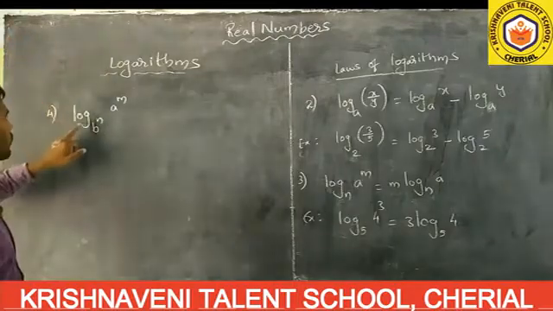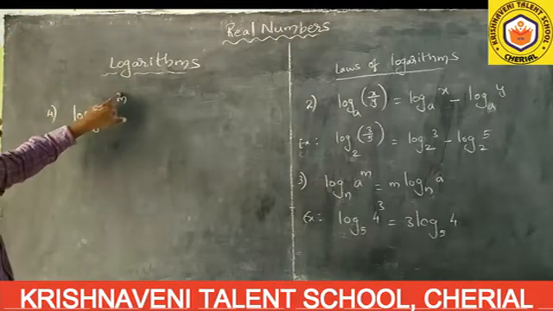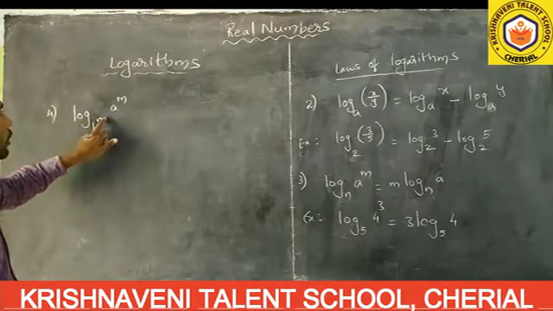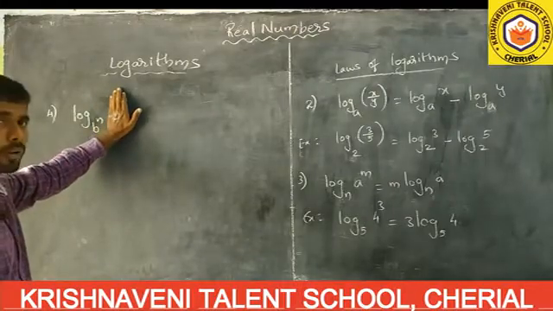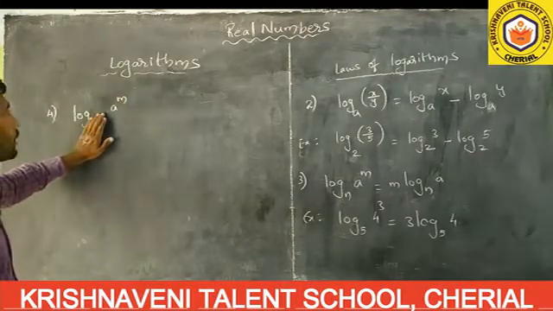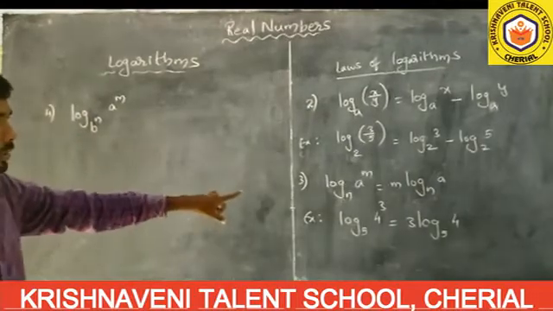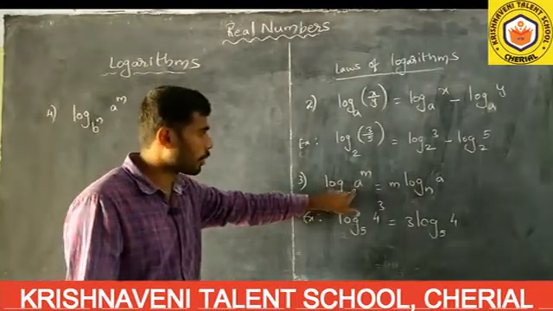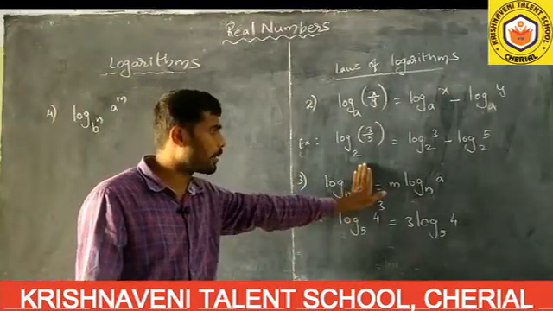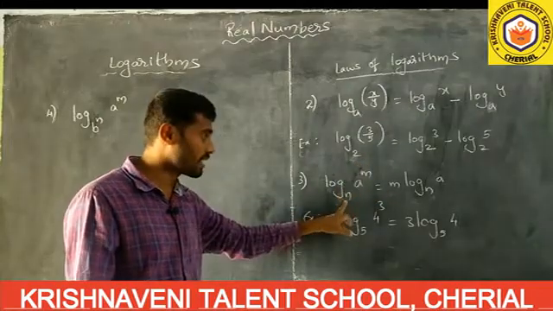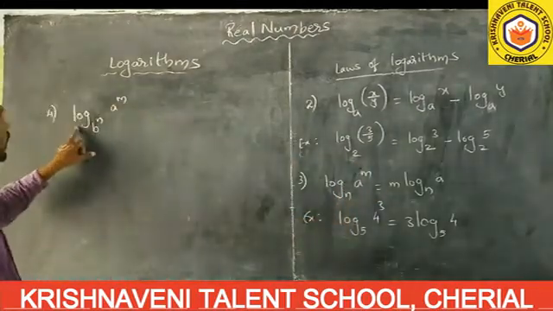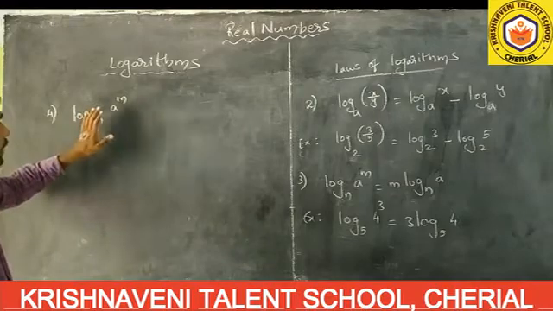How do we read it? As log a to the power of m to the base b to the power of n. Here the number is a to the power of m and the base is b to the power of n. Both are different. Observe the difference between log a to the power of m to the base n, where the number is a to the power of m and the base is n, and this one, where the number is a to the power of m and the base is b to the power of n.